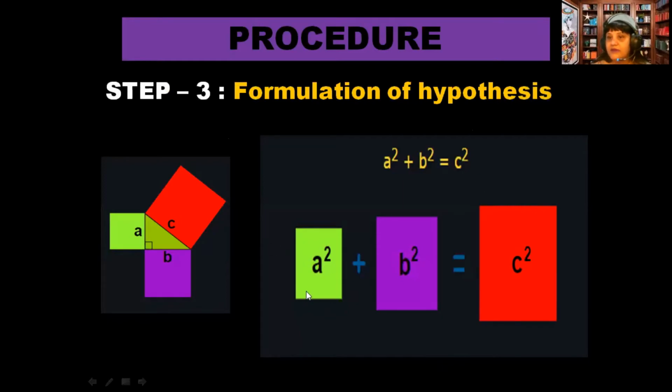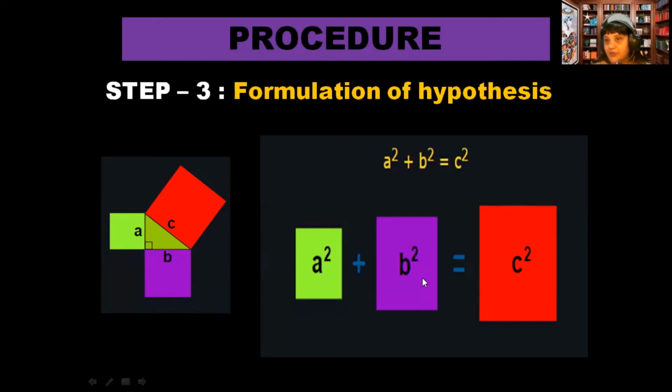The square A2, why has this come? Because the area of the square with side A will be side into side. That's why it is A square. Correct? Similarly for the purple one, because the side of the purple square is B, that's why its area